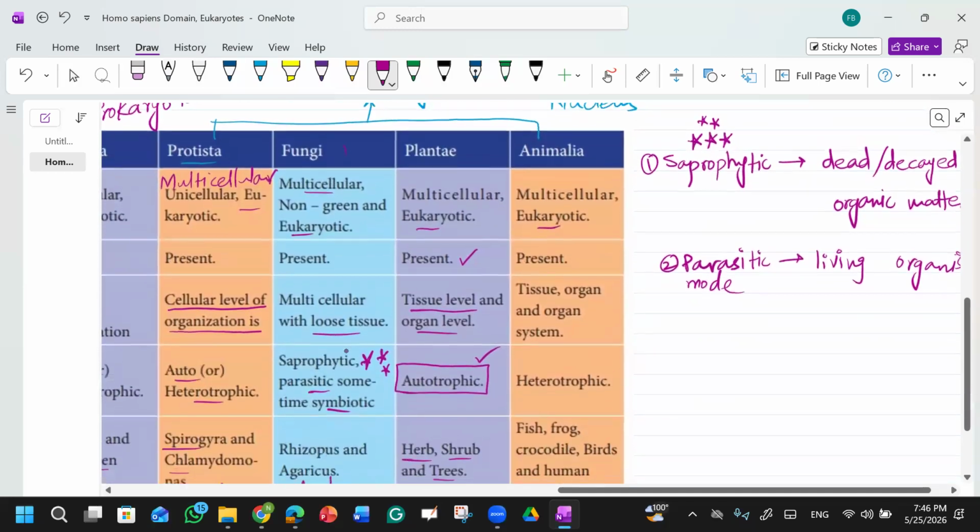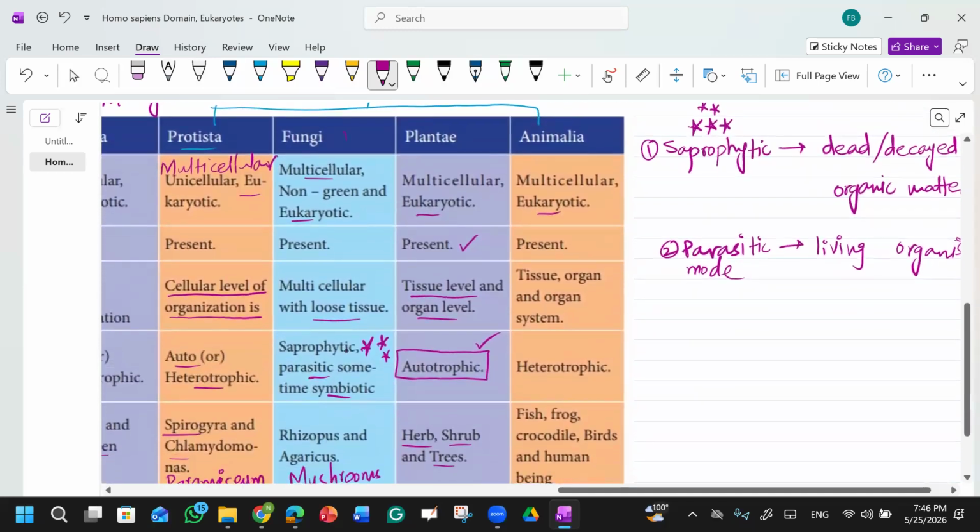And in the kingdom Animalia, what are these? They are eukaryotic and multicellular. Is the nucleus present in them or not? Yes, present, because they are eukaryotic.